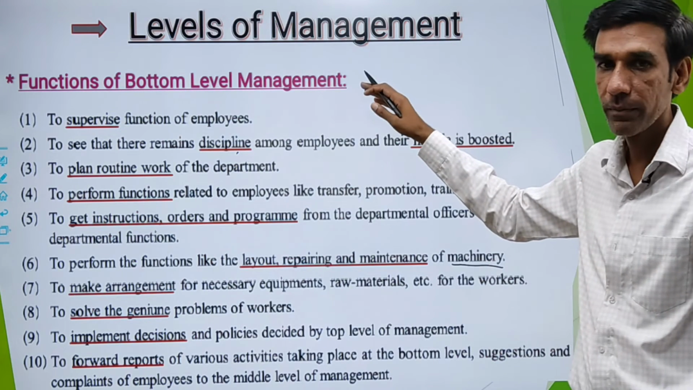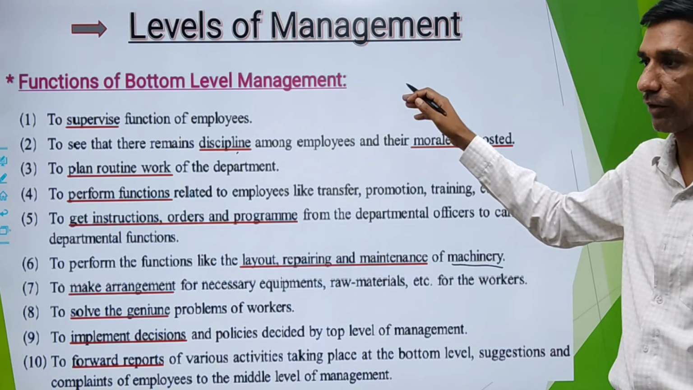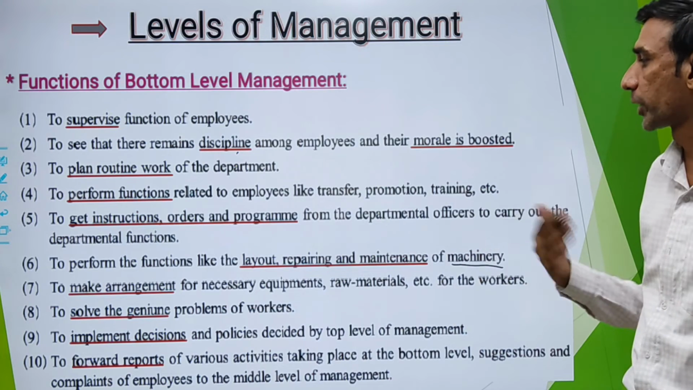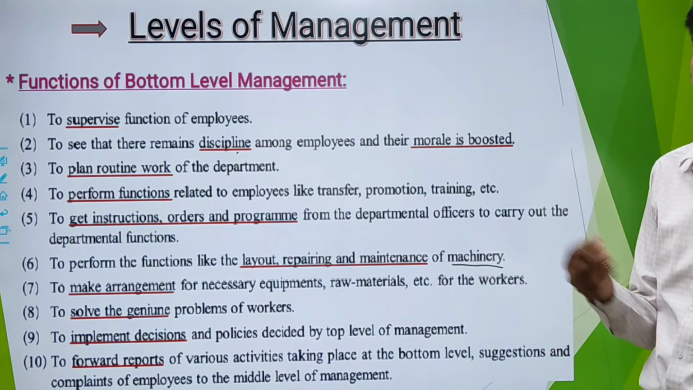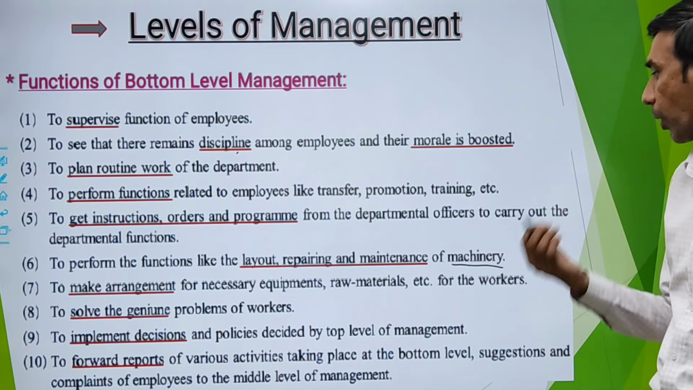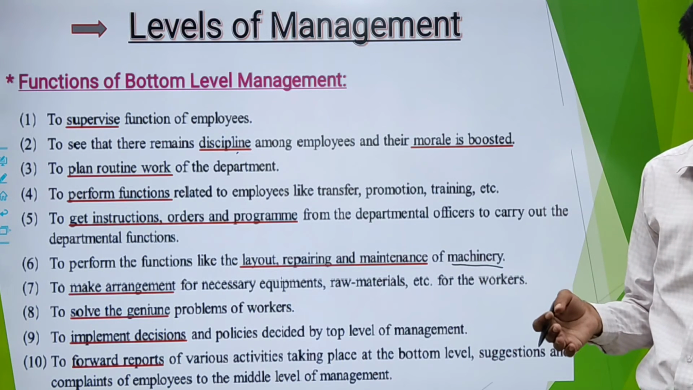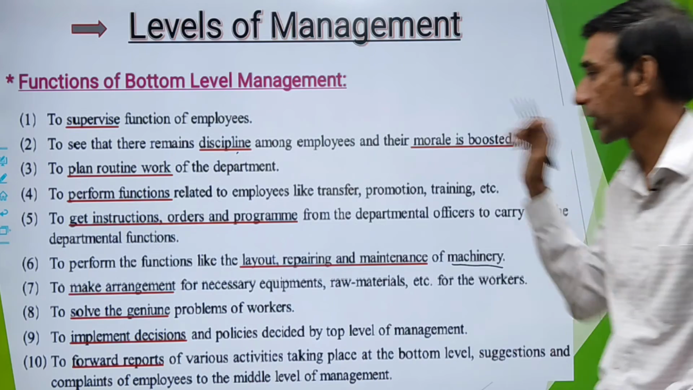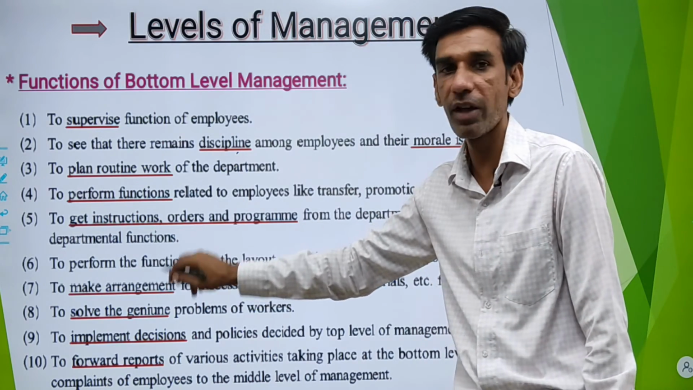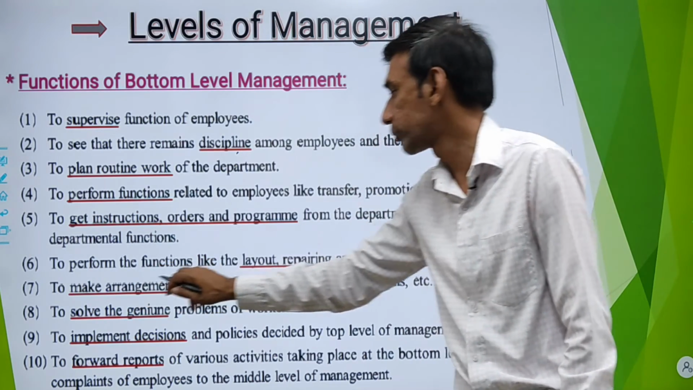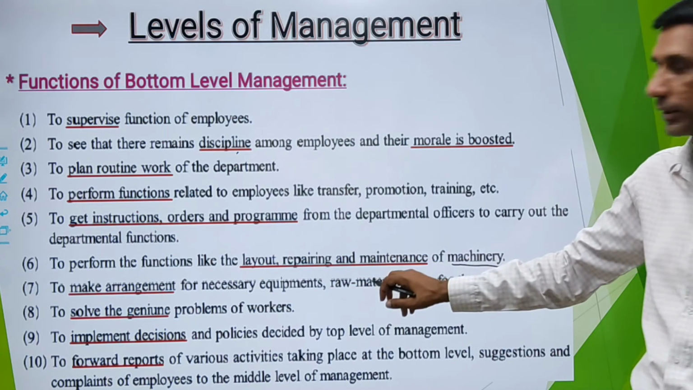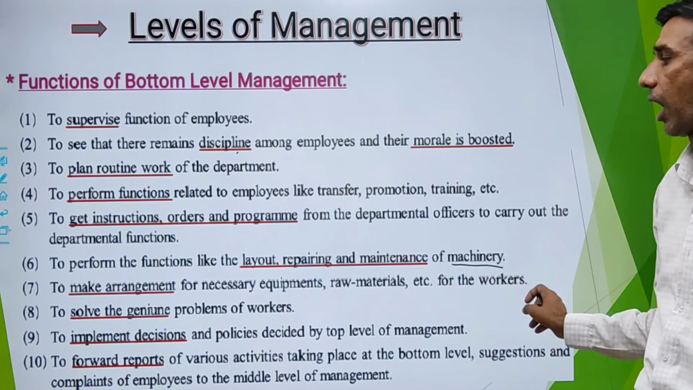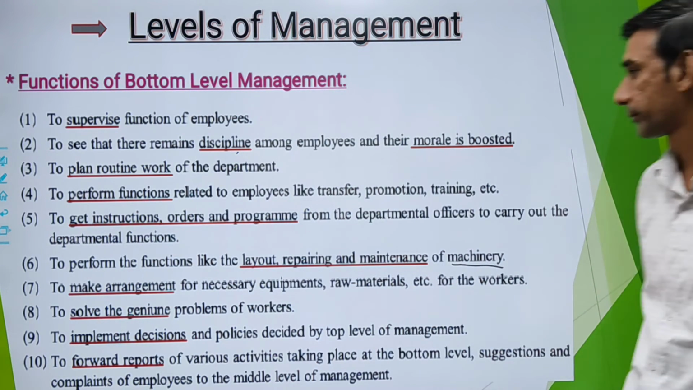Manager may know, bottom level management will come to know what is required by the employee, what tools are required, what raw materials are required, when it is required, and for that proper arrangement has to be done. That arrangement will be done by the bottom level management. So bottom level management has to make arrangement for equipments, raw materials which are needed by your workers.